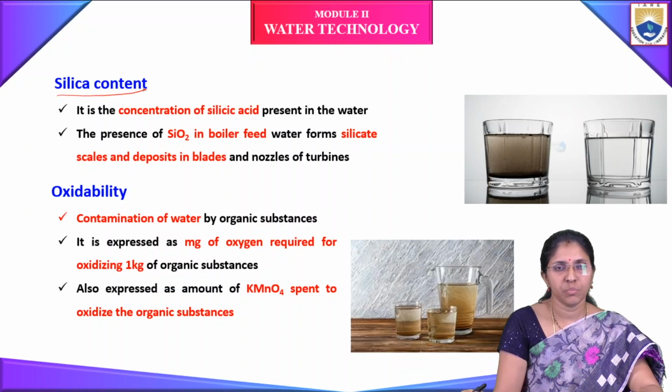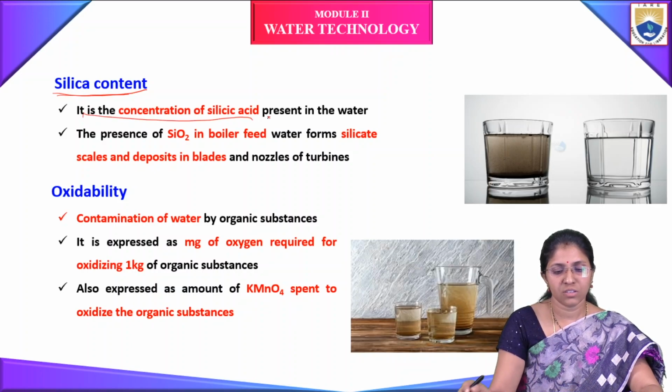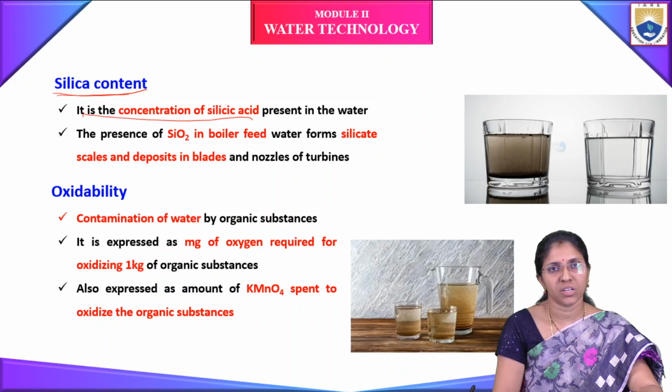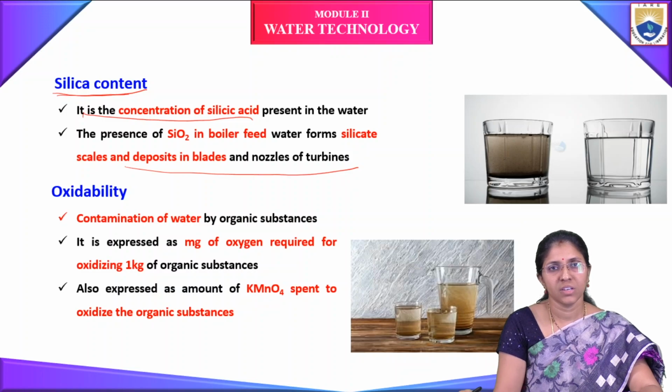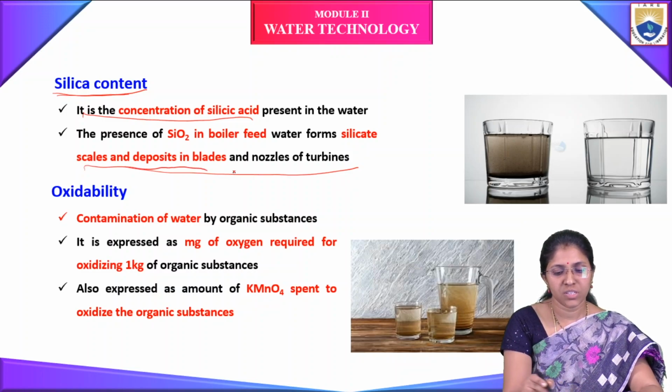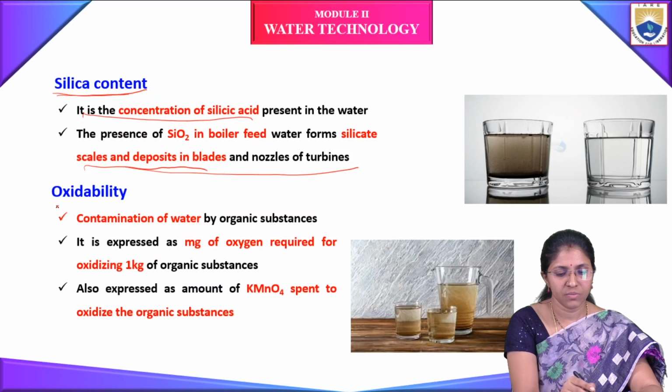Silica content, the effect of this impurity: it is the concentration of silicic acid present in the water. The presence of silica in boiler feed water forms silicate scales and deposits on the plates, blades and nozzles of turbines. So this is the disadvantage of silica content in hard water.